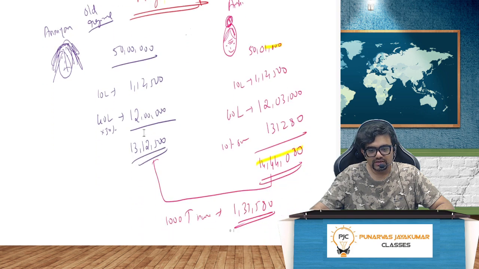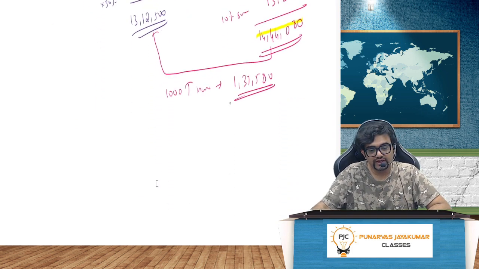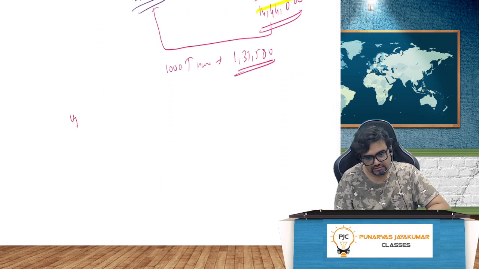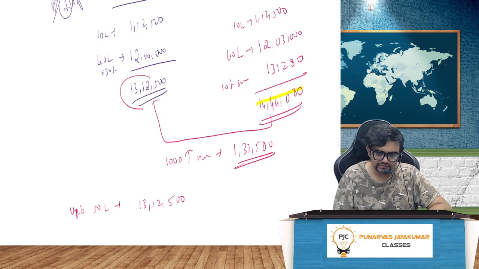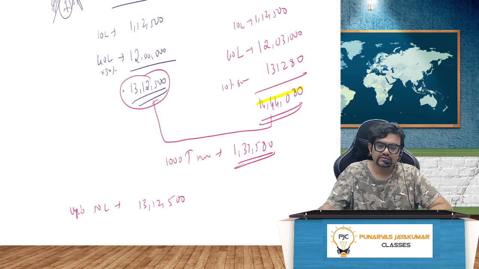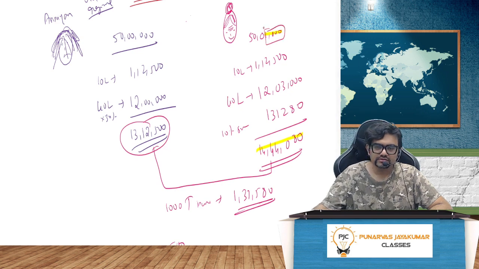So I will go to Nirmala madam and say, Madam, you only do one thing: up to 50 lakhs it is 13,12,500. Okay, madam, I'll pay this. This extra 1,000 rupees you only keep, madam. I don't want to keep it.